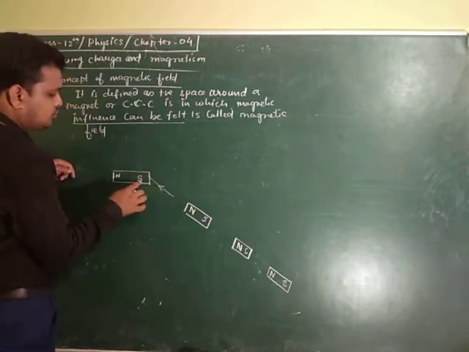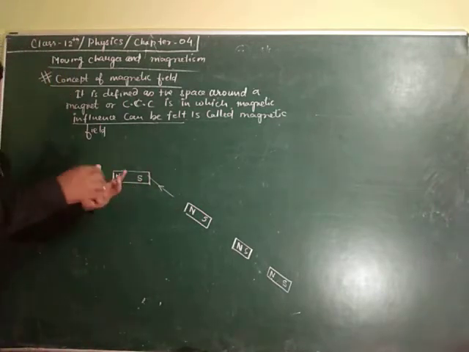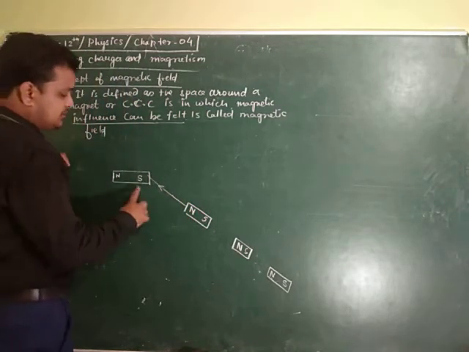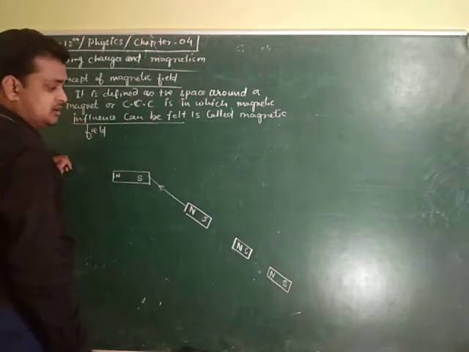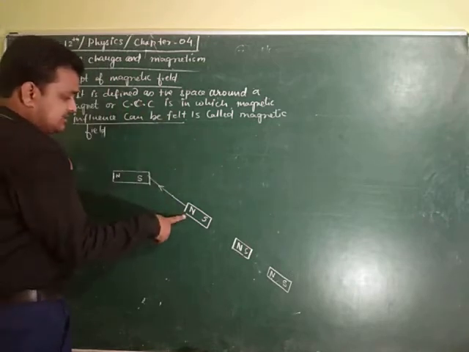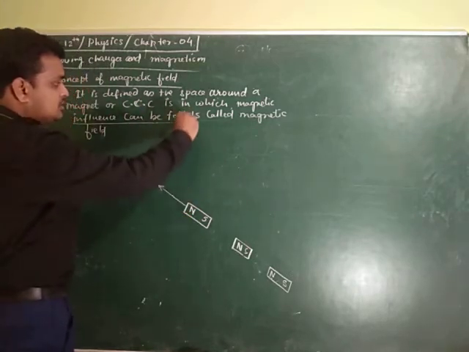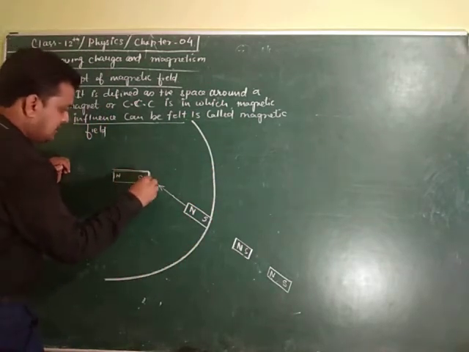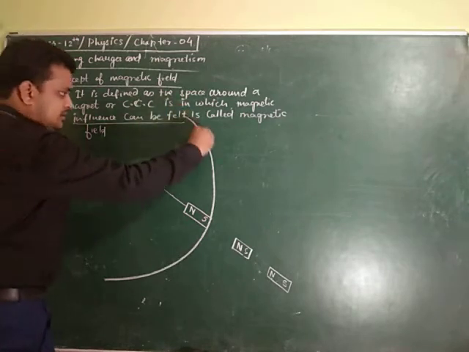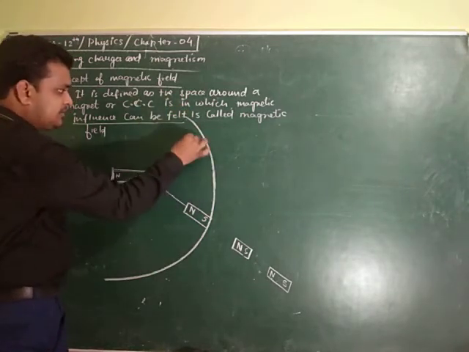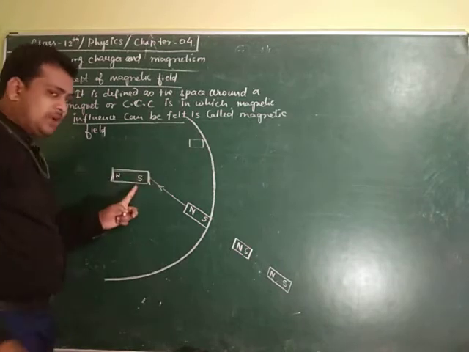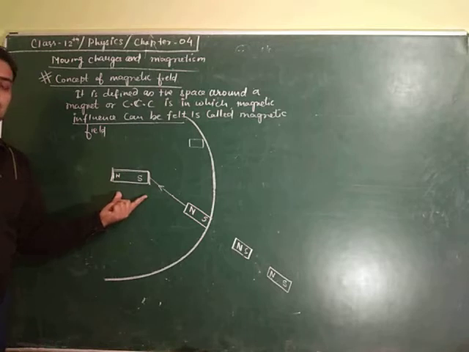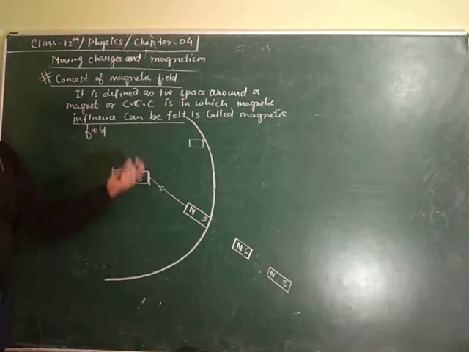Why is there attraction? You know that two opposite poles, S and N, attract each other. Why does it start attracting from here and not earlier? Because it reaches the magnetic field of this magnet. When another magnet enters here, you can feel its effect. It can either repel or attract other magnets.